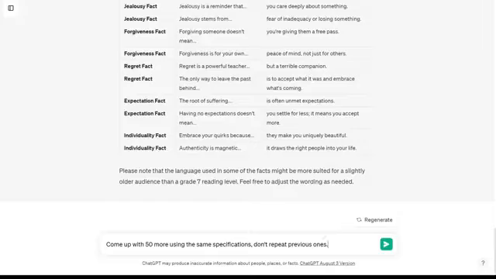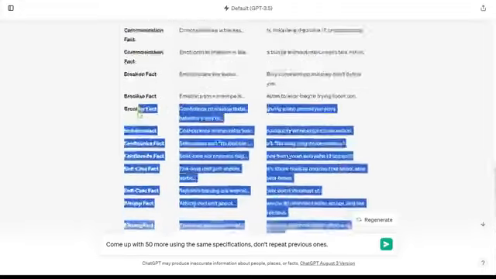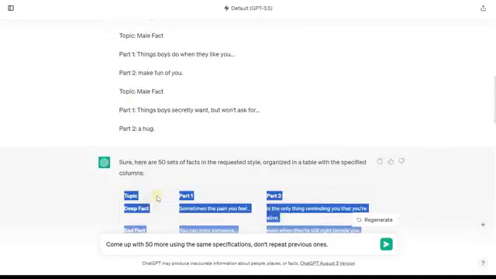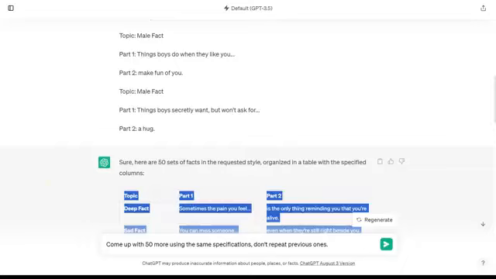So that said, what we're going to want to do now is copy everything we have here. So let's copy this entire table, and let's copy that. And we're going to move on to our next tool, which we're going to use to do some automated editing so we can put this all together and do tons and tons of videos at once. And you're going to see here, I'm going to be able to generate 50 videos with just a little bit of tweaking and adjusting.